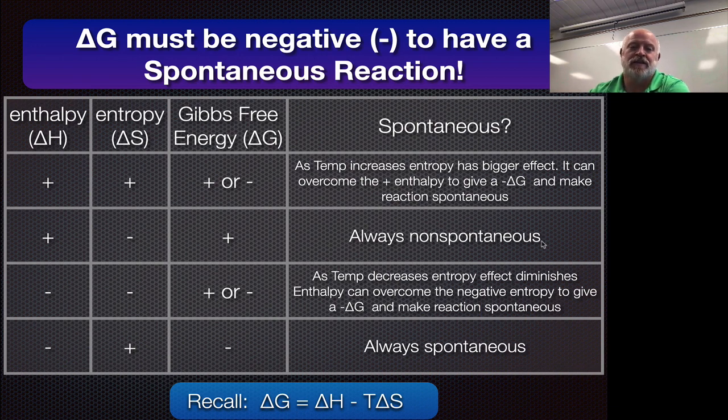So mathematically, these scenarios can't be spontaneous. If we flip it and come down to the bottom row, if we have an exothermic reaction that's negative and we have something becoming more disorganized, or gaining entropy, now we have a negative minus a positive. Well, a negative minus a positive is always going to be negative, right? Because something minus a positive is going to be a negative. So in that case, we always get negative values. So these reactions will always be spontaneous. It won't matter what the temperature is of these things. In the other two scenarios,